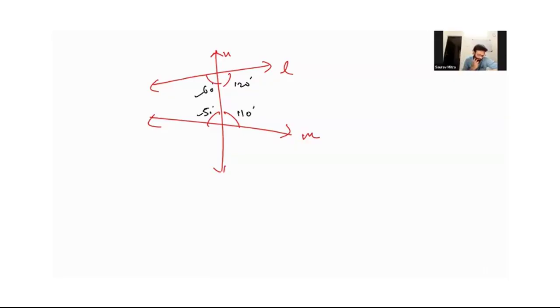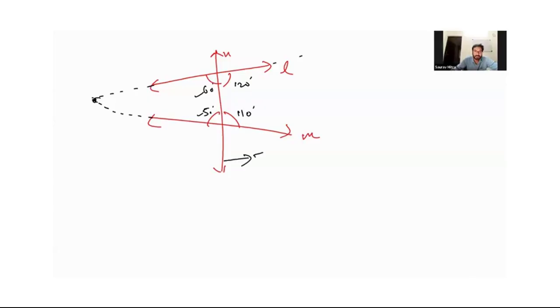The side with less than 90 degrees is where, if we produce these two lines indefinitely, they will meet. On the other side, if I extend them, they will not meet. So the postulate clearly says you have to take the angles which are less than 90 degrees on that side, extend the lines, and they will meet at some point. This is your meeting point. So this is postulate number 5.